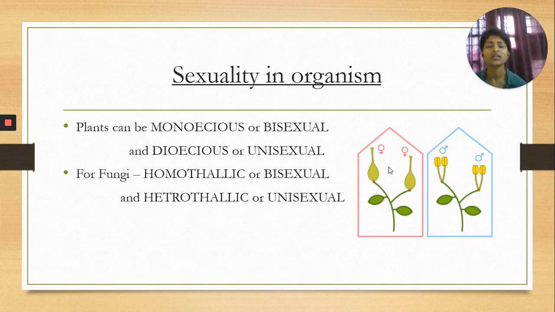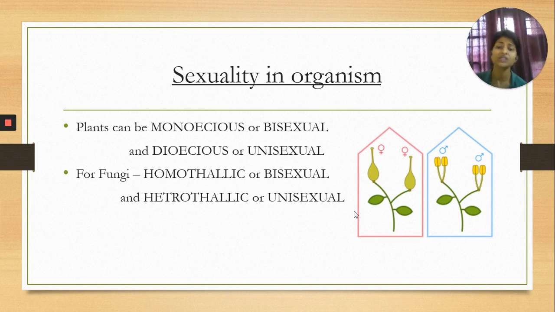For fungi, this is described with another pair of words, homothallic and heterothallic. Again here the words homo and hetero are used. Homo means similar, and hetero means dissimilar, that means separate. Homothallic means both types of sex organs are present on the same thallus.